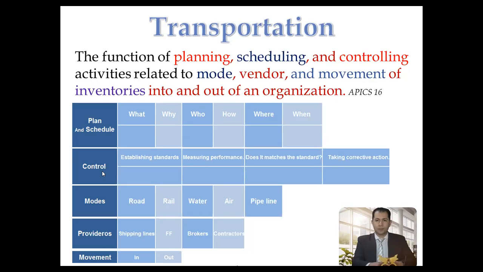Talking about control, in order to assure that you are doing transportation in a good way, you have to control it. Actually, control and monitoring is very important to confirm your success in transportation. I mean that you have to monitor and control all the steps before action, during action, and after action. So, establishing a standard: what will be the standard in our agreement with the shipping line, transit time, days of damage, and everything.